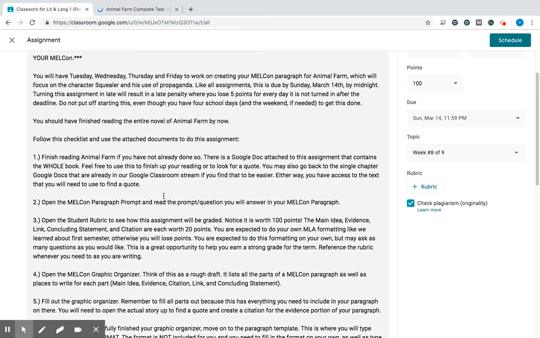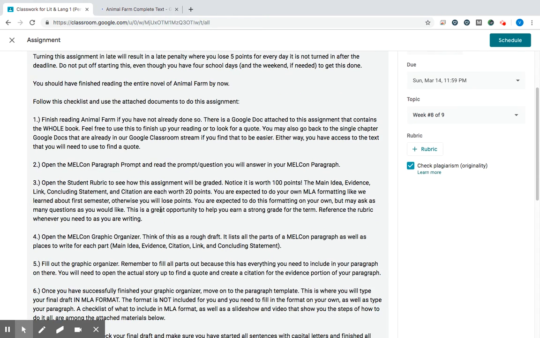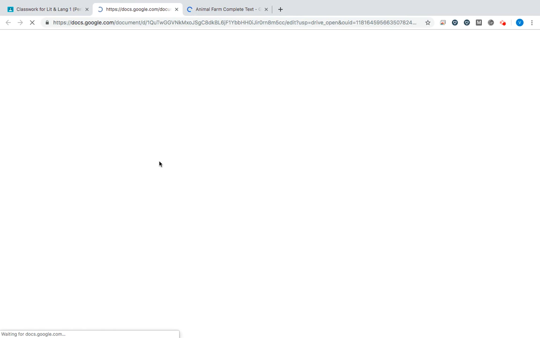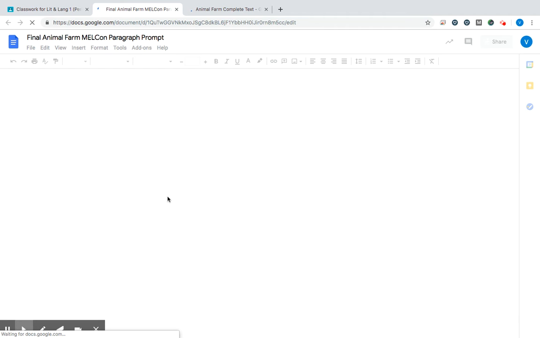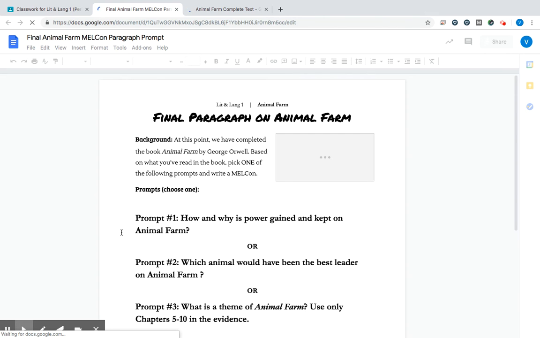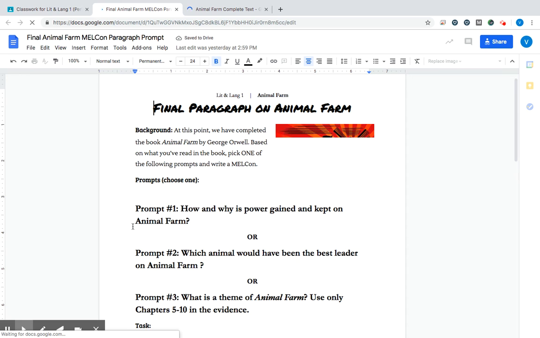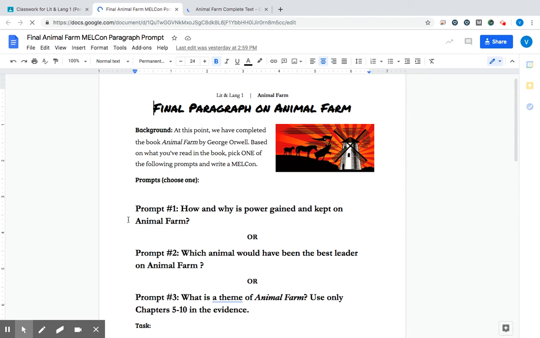After that, number 2, we're going to open up the prompt and read the prompt question that you will answer for the MELCon. We are going to have some choices. You are going to pick one of the 3 prompts available to you. First, how and why is power gained and kept on Animal Farm? 2, which animal would have been the best leader on Animal Farm? And 3, what is a theme of Animal Farm?